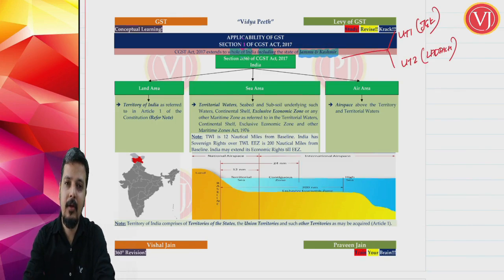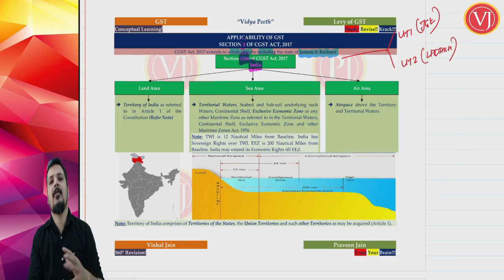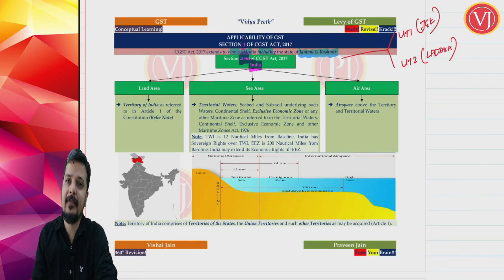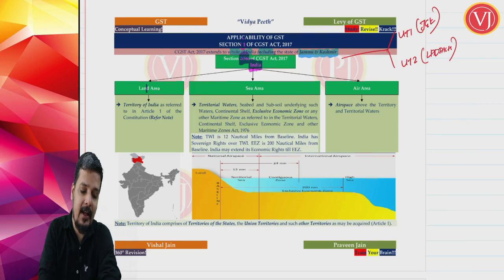Now, when I say it is applicable to the whole of India, it becomes very important to understand what is meant by India. India is defined in Section 2 Clause 56. All you have to remember is the section number. Clause number you may not focus much on, but when we are discussing, we will be discussing the clause number as well. Section 2 Clause 56 defines India, and India is defined in a way where we are going to talk about the land area of India as well as the sea area of India as well as the air area of India.